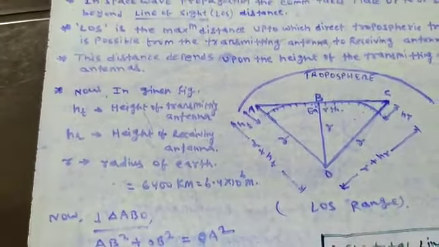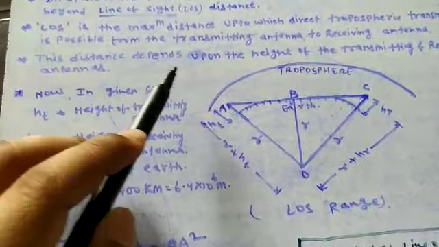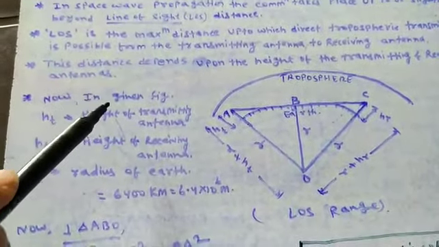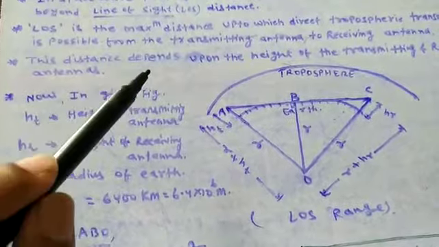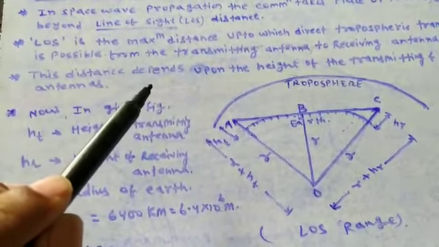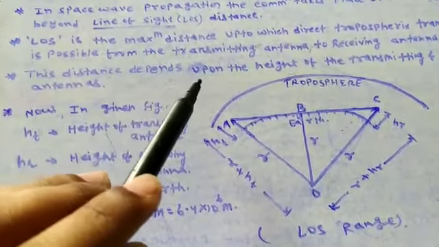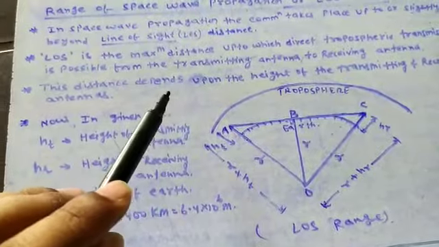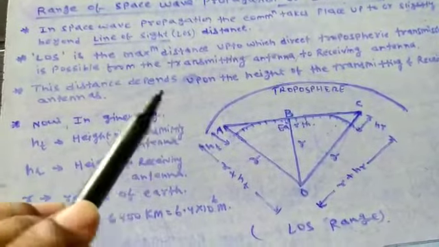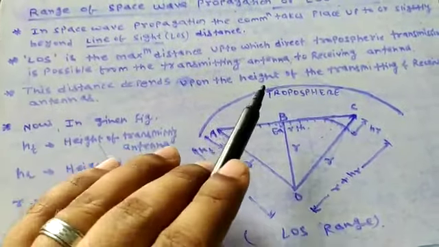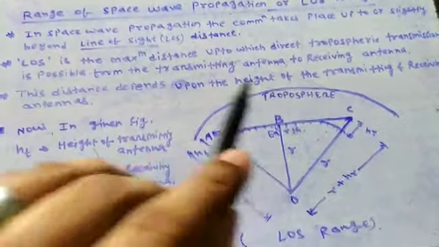Now, the distance depends upon the height of the transmitting and receiving antennas. This is also a very important point. How far the transmitting antenna can see the receiving antenna depends on the height of the transmitting and receiving antennas. This matters the most for the actual range between the transmitting antenna and the receiving antenna, and that is governed by the heights of the antennas.